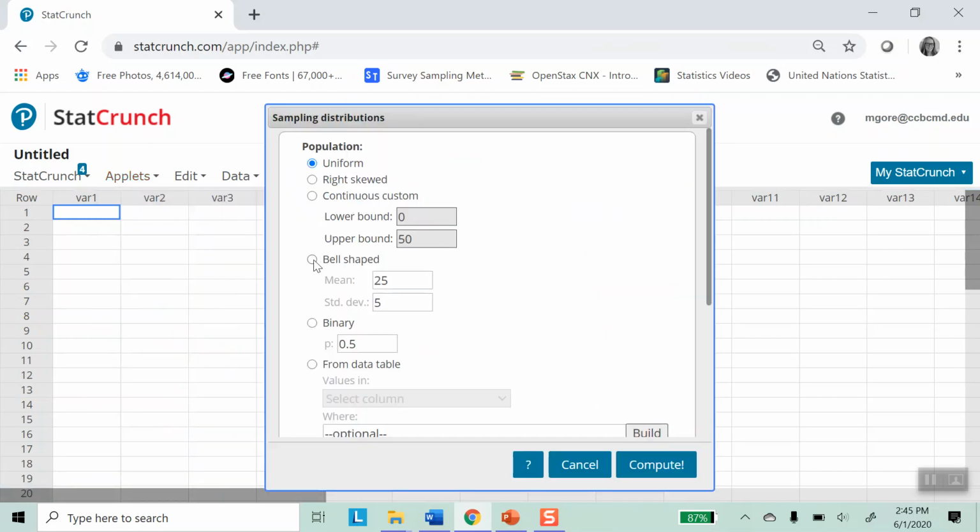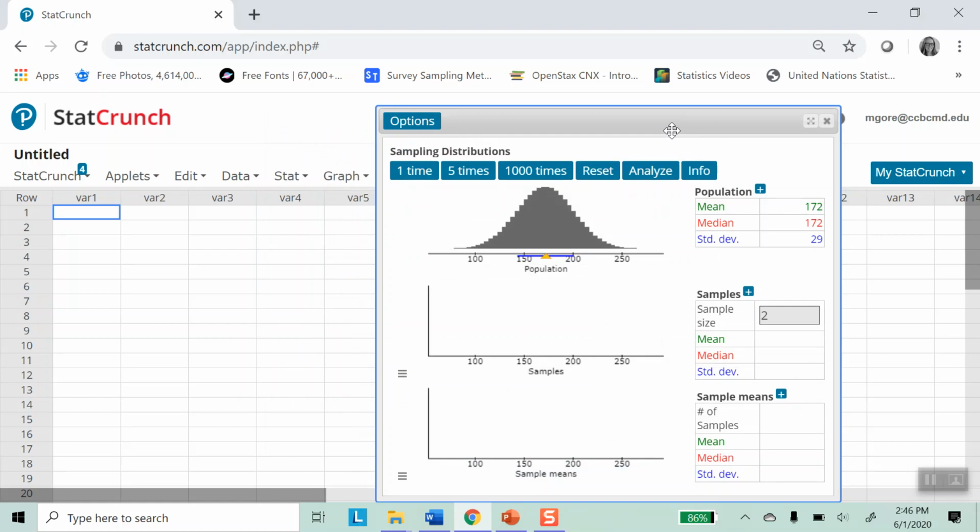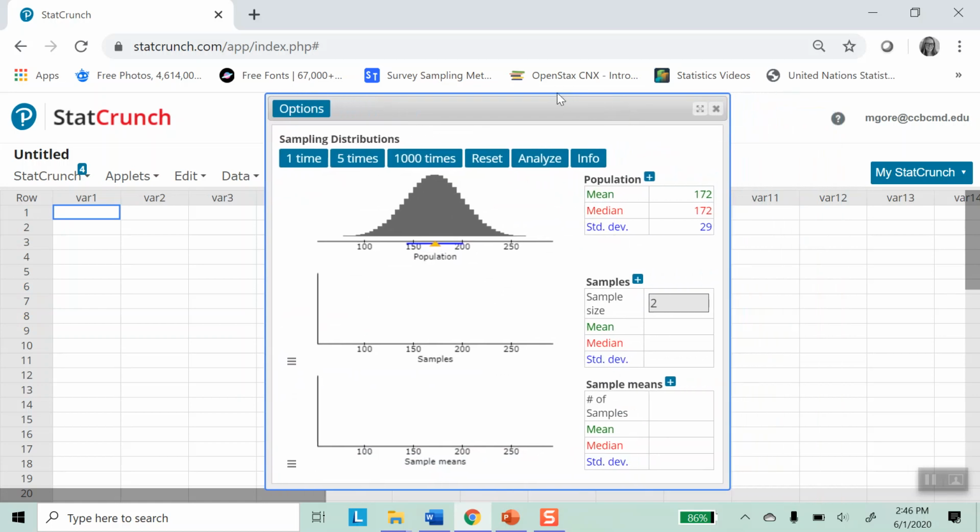I'm going to choose a bell-shaped one. That's the normal distribution. And here I put the population information, 172 pounds and then 29 pounds. So I'm going to build a population. Notice this says population up here, and then we have choices. It's got a bell shape centered at 172 and a standard deviation of 29. So it's here for us, seems to be reflecting that.